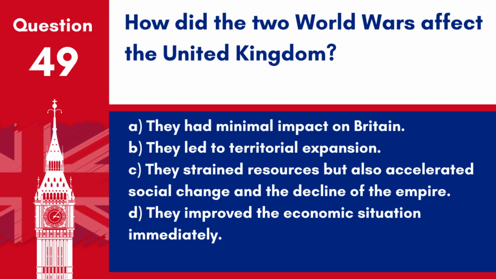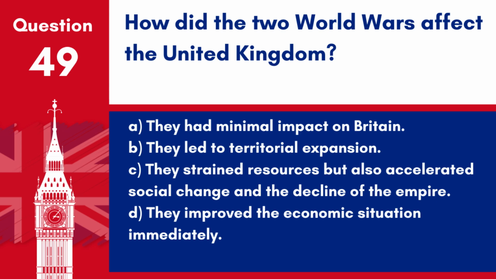Question 49. How did the two world wars affect the United Kingdom? A. They had minimal impact on Britain. B. They led to territorial expansion. C. They strained resources but also accelerated social change and the decline of the empire.